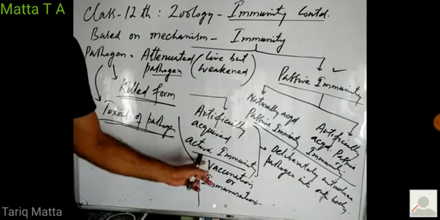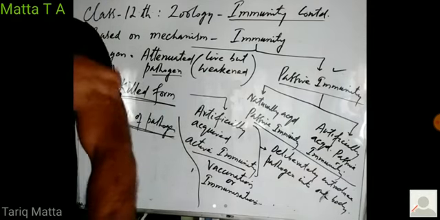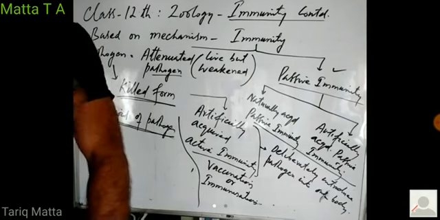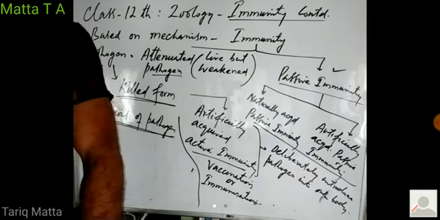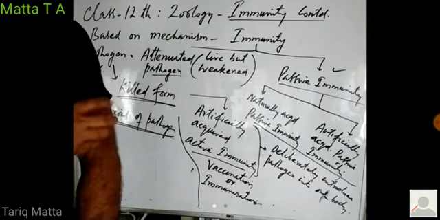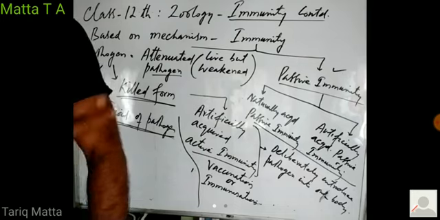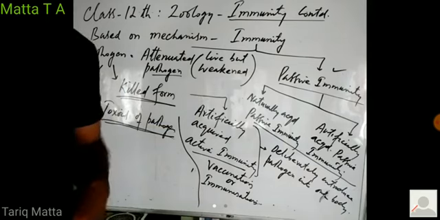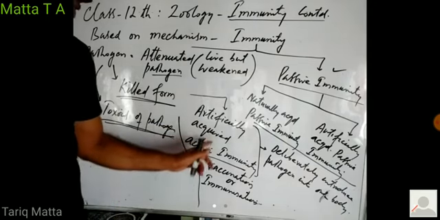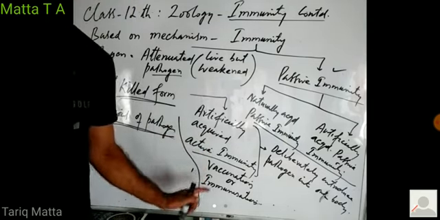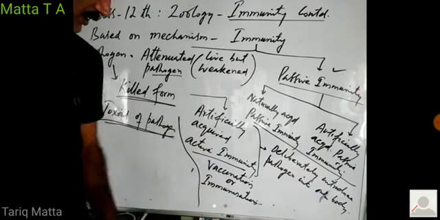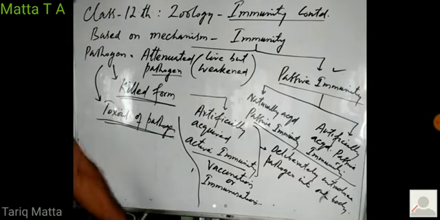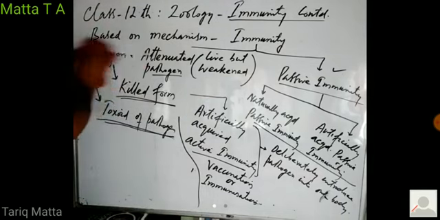But in artificially acquired active immunity, we deliberately introduce the pathogen into our body, right? So that our immune system recognizes the pathogen and forms antibodies and defensive cells against it, so that it becomes ready to tackle the actual pathogen, which may enter our body later on. This type of immunity is known as artificially acquired active immunity, and we call it vaccination or immunization, right? So these were the two types of active immunity. Now we are going to discuss passive immunity.